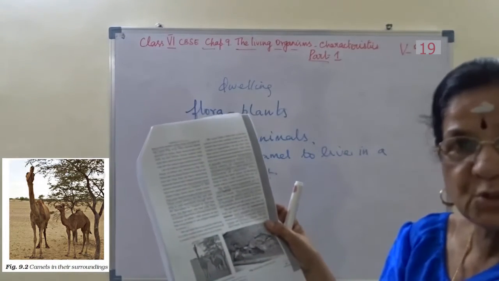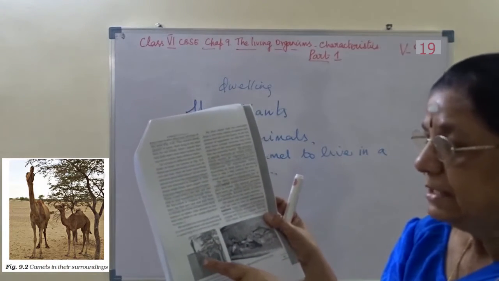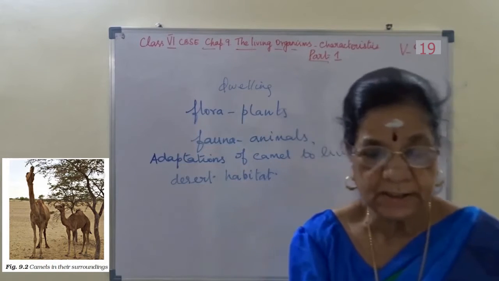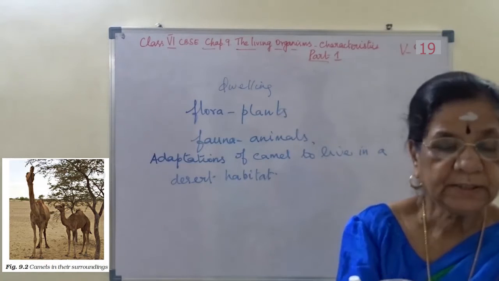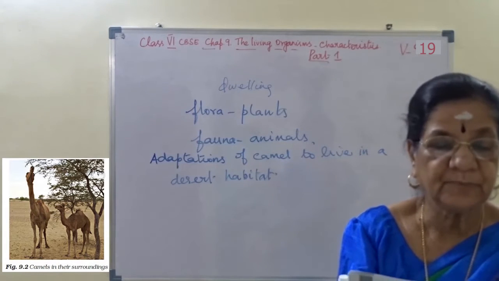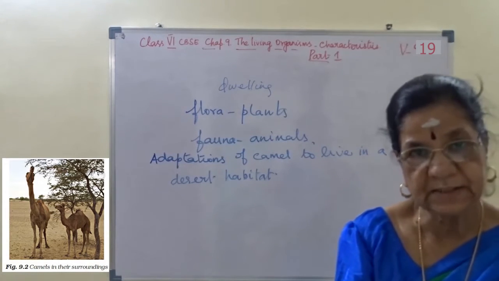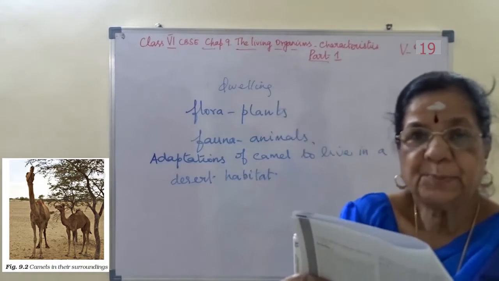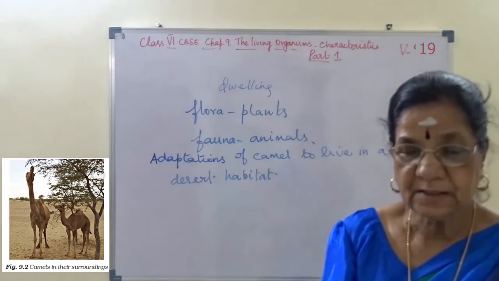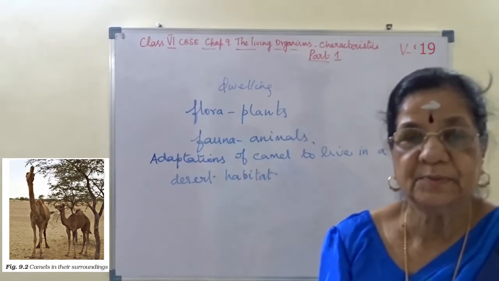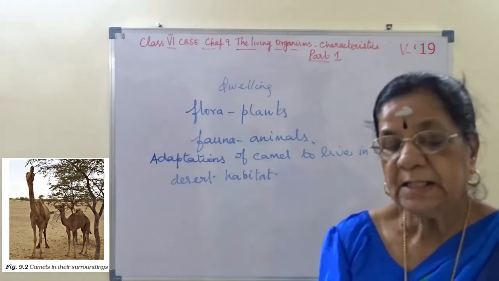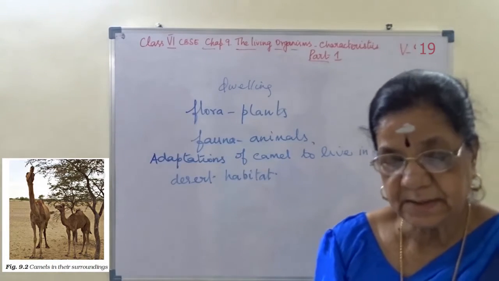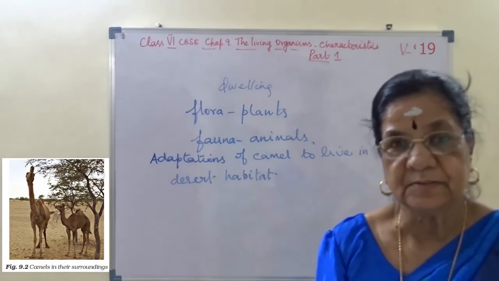We have seen a camel, right? The camel in the picture is blue in colour. So camels have long legs which help to keep their bodies away from the heat of the sand. This is one adaptation. Adaptation means how it protects itself and survives, for example. Okay. They excrete small amount of urine. Their dung is dry and they do not sweat.